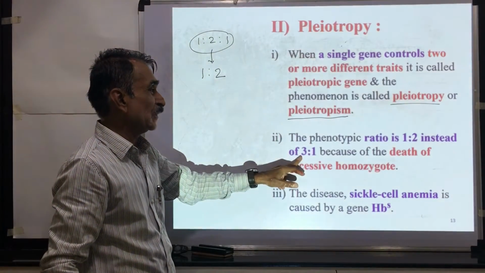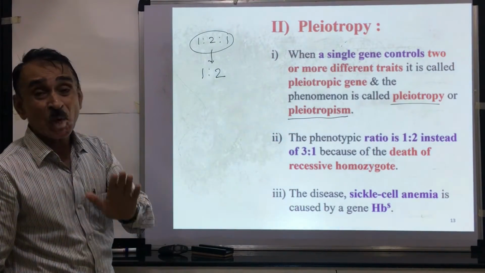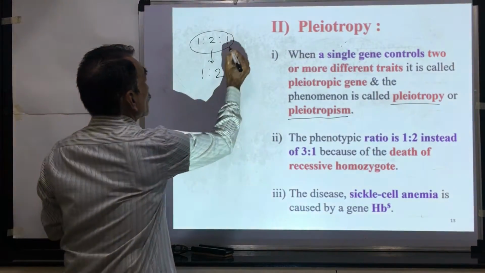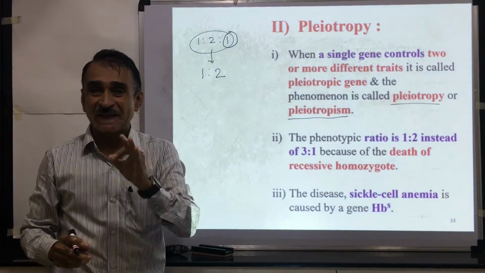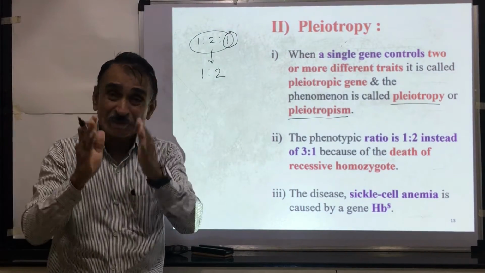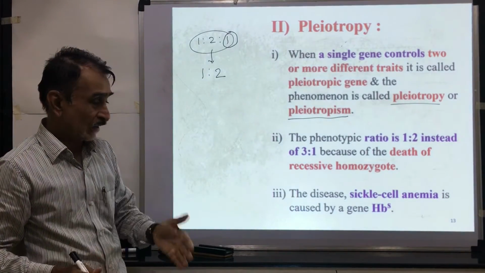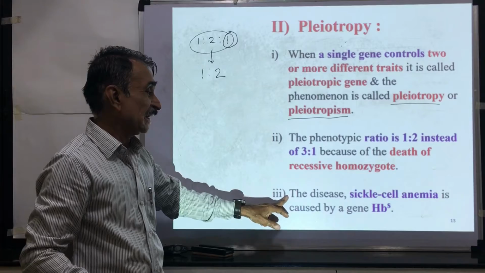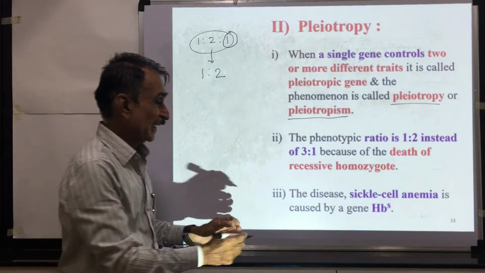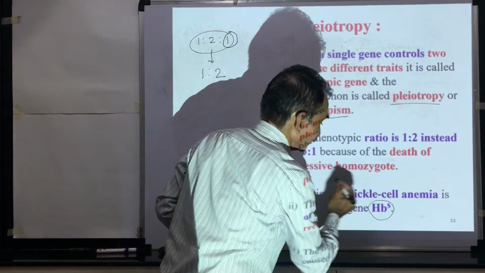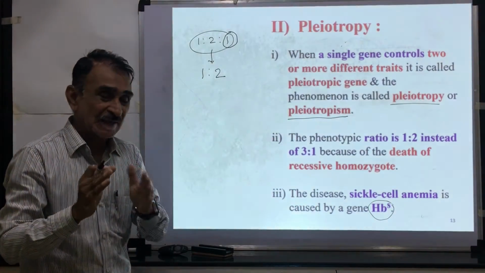The phenotypic ratio is 1:2 instead of 3:1 because death of the homozygous recessive occurs. When both the recessive genes come together, death of the organism occurs. The disease sickle cell anemia is caused by the gene HbS. This is a gene which controls sickle cell anemia.